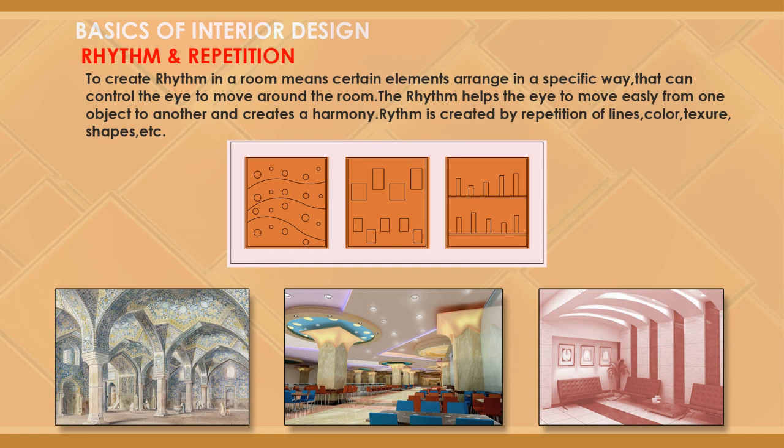Rhythm means the objects are arranged in a specific way. It can be achieved through objects, shapes, colors, patterns, etc. The eyes will move around the room. The objects or elements are arranged at a specific interval repeatedly. It will generate a very interesting visual.